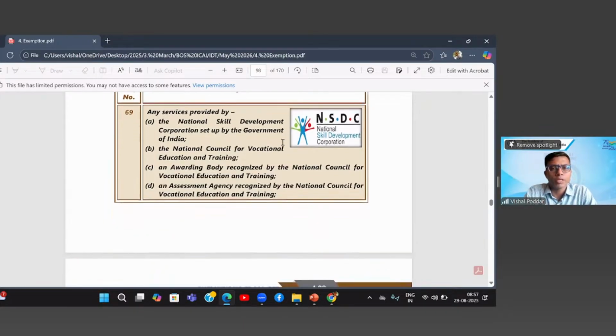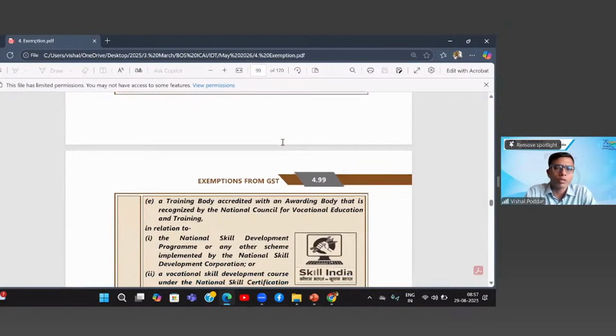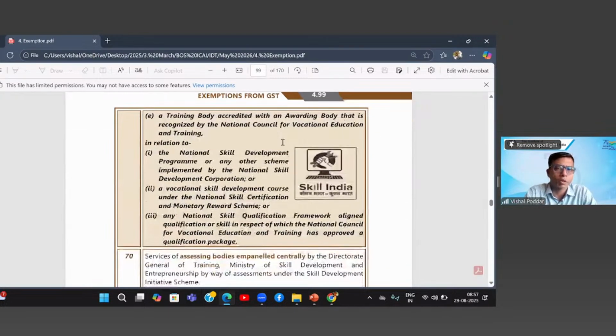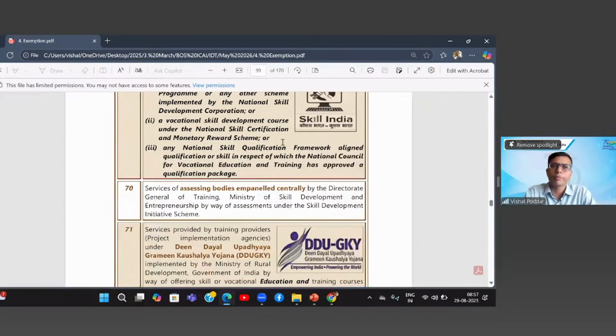Any of these bodies made by the government for the purpose of enhancement of skill or provision of skill training in India, their fees, charges and services are exempt, since they are not for the purpose of any business but exclusively for benefiting the public at large.